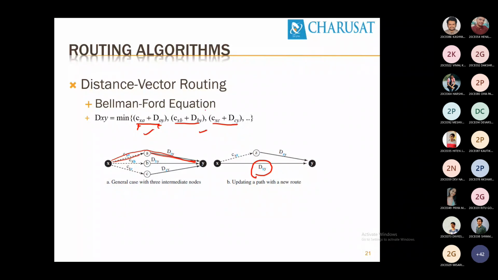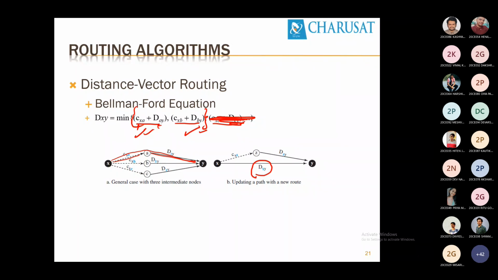It takes the minimum. But consider, remove this one. Now this becomes the exact one: current routing table entry and neighbor routing table entry. Out of these two, what will it keep? Minimum. Whether it's my entry or the neighbor's entry, it will keep the minimum. So if I remove the rest and take only these two parameters, then it exactly becomes the Bellman-Ford algorithm applied to your current network topology.